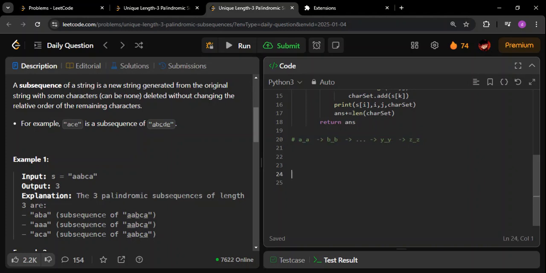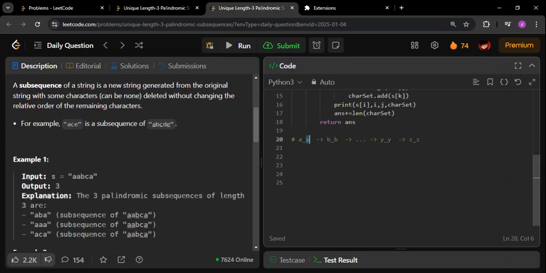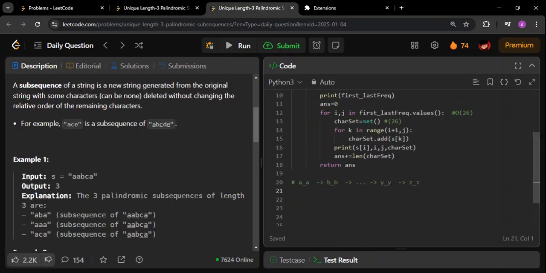Then you have to come to the idea that I only need the index of the first occurrence of A and the last occurrence of A. Same thing we are doing here, right? I is going to be the first occurrence of that particular key, and J is going to be the last occurrence of that particular key. Then, in between the first and last occurrence, for example, here these characters are present. In between the first and last occurrence of A, these are the unique characters which are present.